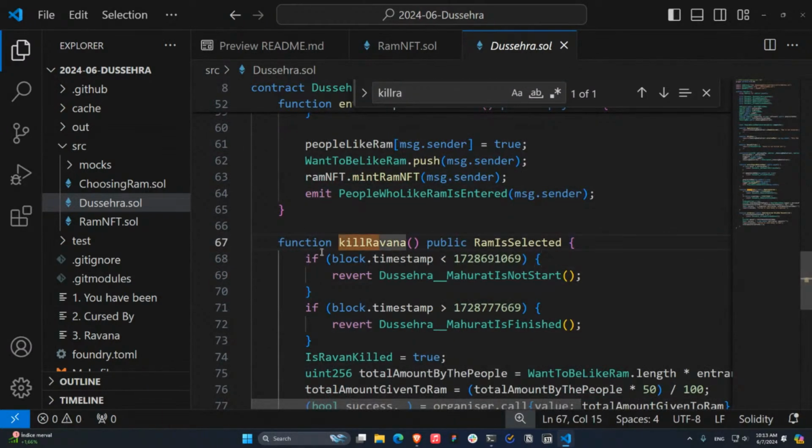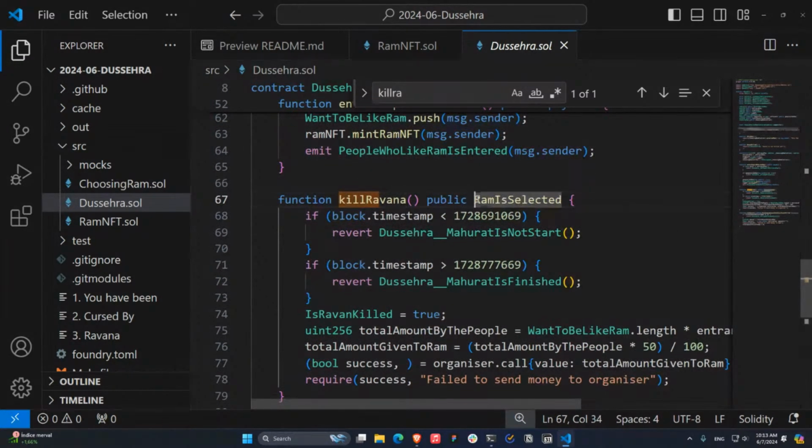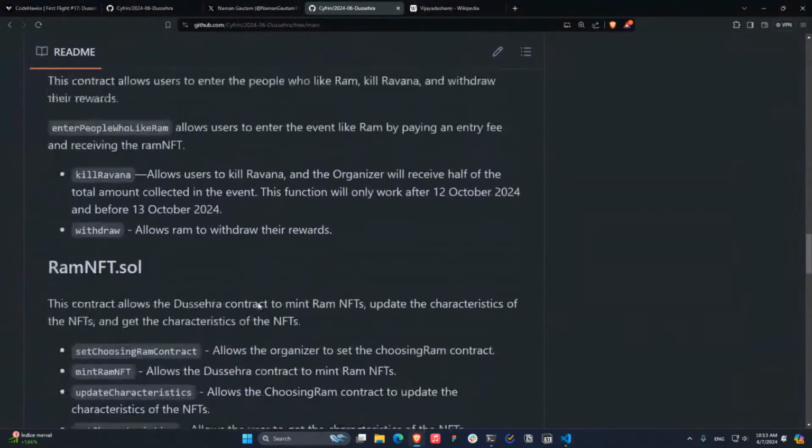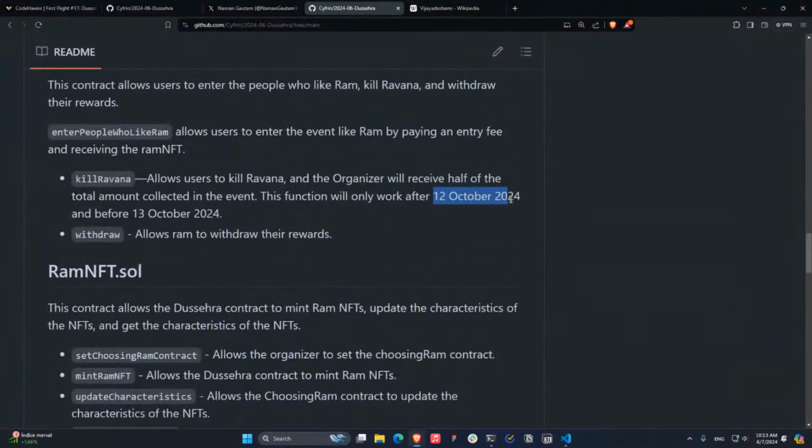And this function killRavana has a modifier allowing only the selected Ram to execute this. Of course, this could not happen unless these timestamps allow it. The timestamps are based on these dates, 12 October 2024 and 13 October 2024.